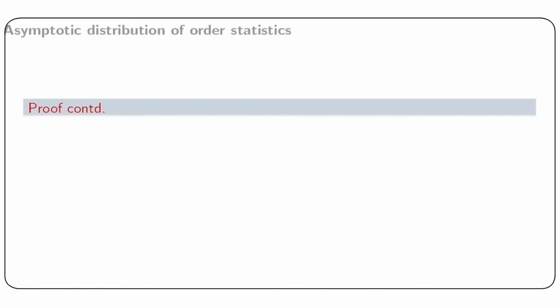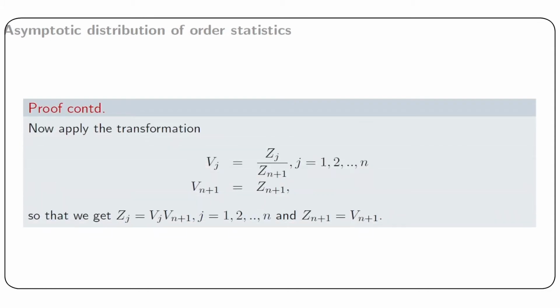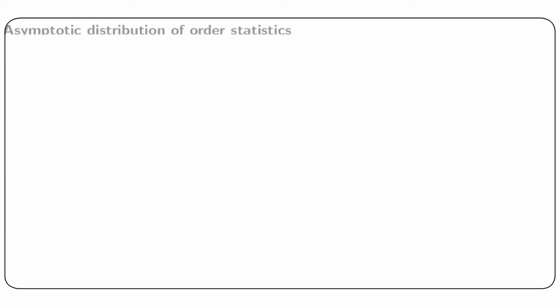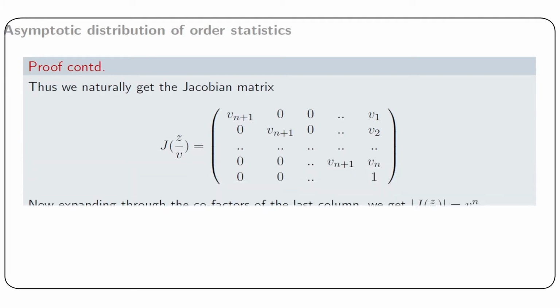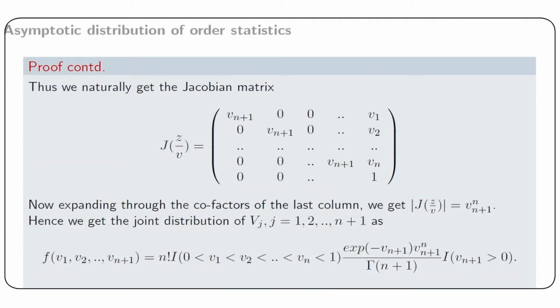Next we apply another transformation, which is Vj equal to Zj by Zn plus 1 for j from 1 to n, and Vn plus 1 equal to Zn plus 1. So we get Zj equal to Vj multiplied by Vn plus 1 for j from 1 to n, and Zn plus 1 equal to Vn plus 1. Thus we naturally get the Jacobian matrix which is given in the text, and expanding through the cofactors of the last column, the determinant of the Jacobian matrix can be found as Vn plus 1 to the power n.